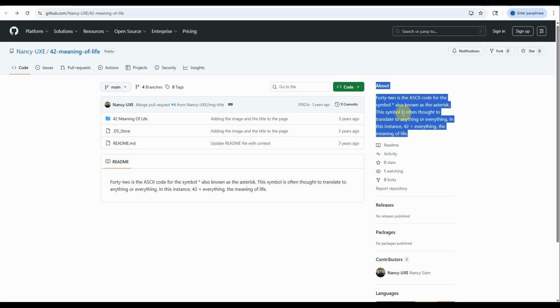Some fans have tried to find deeper meanings. For example, in ASCII code, the number 42 represents the little star. This symbol often means anything or everything. So people started joking: 42 is the answer to life, the universe, and everything. But honestly, this is just a coincidence.